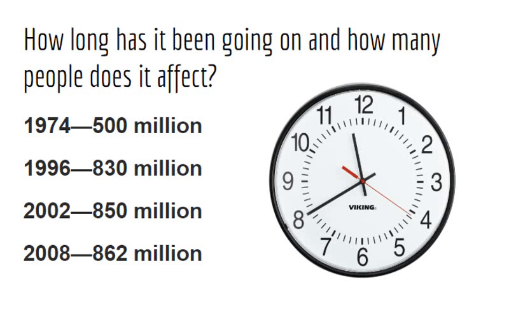World hunger has been around for a long time, but it has only become a drastic issue in the last 5 decades or so. According to worldhunger.org, over the time span of 34 years, from 1974 to 2008, the amount of hungry people in the world has risen from 500 million to 862 million. That means that there has been an increase of 15 million hungry people a year. The amount of hungry people continues to rise, and if we don't do anything to reduce the amount of people and aid the problem, it will continue to get worse and worse.